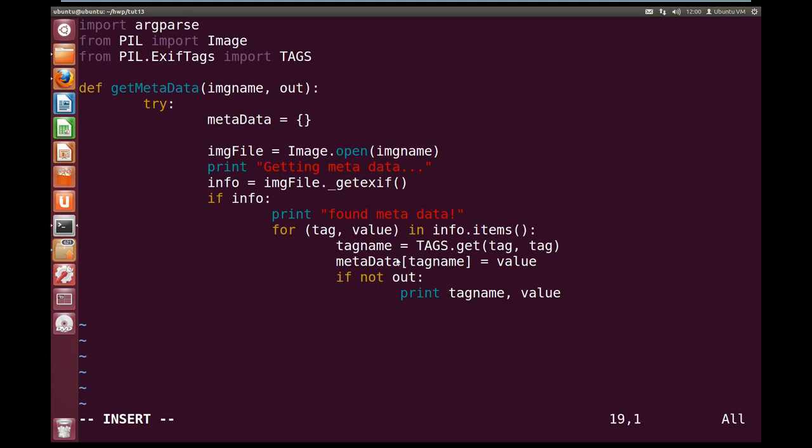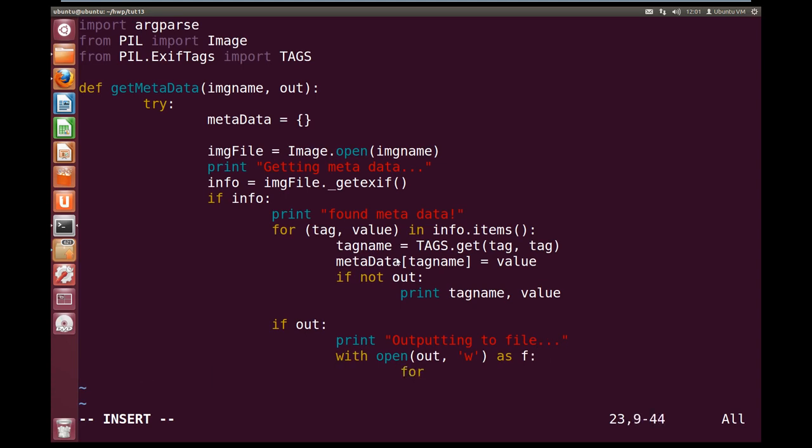So now after our for loop's done, let's write another if to output to file if the output is selected. So if out, then we're going to print outputting to file... Okay, so with open, and we're going to open up the out file in write mode as f.